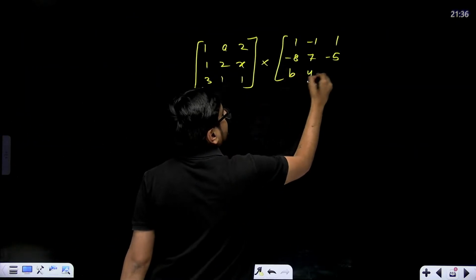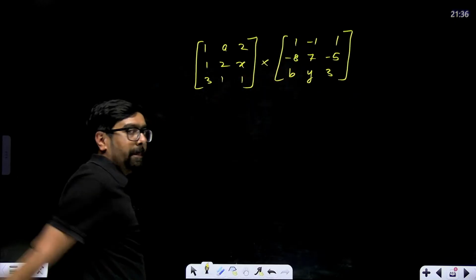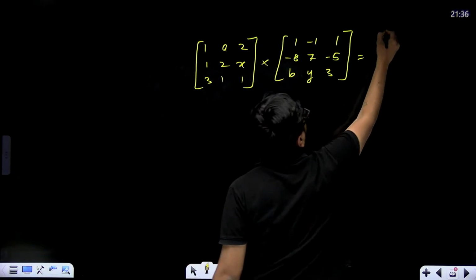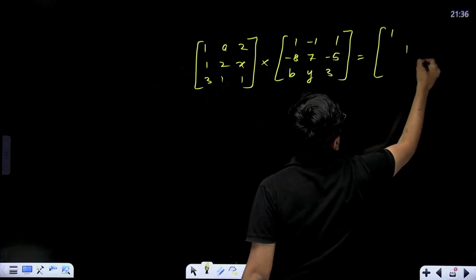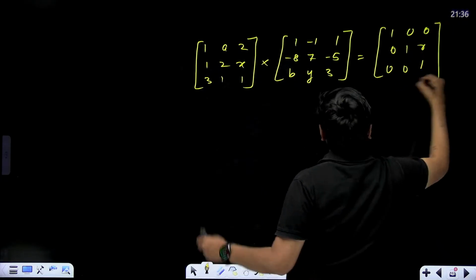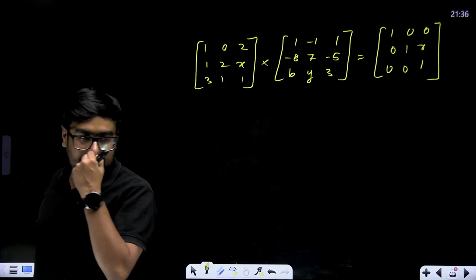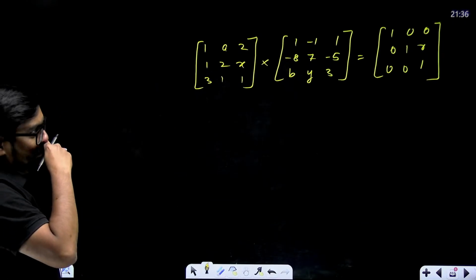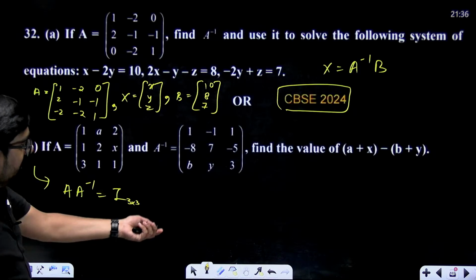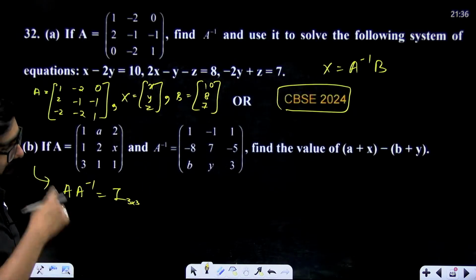So A into A inverse is equal to I. This should be equal to an identity matrix, that means 1, 1, 1 on the diagonal and 0 elsewhere. Identity matrix of 3 cross 3. When we multiply and compare, we'll get the values we require, A plus X and B plus Y.